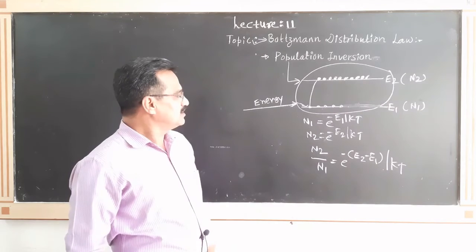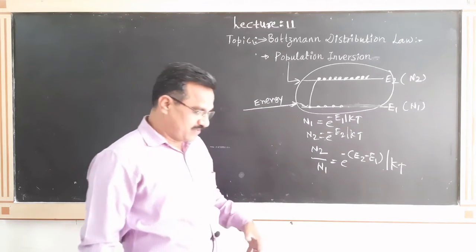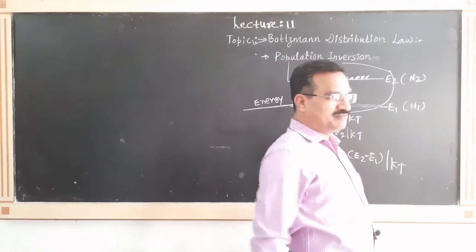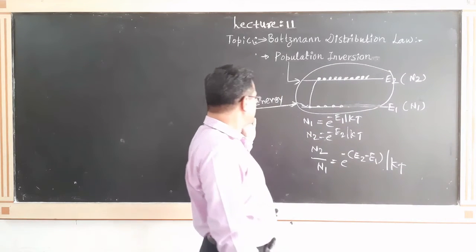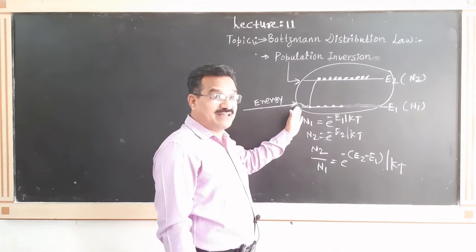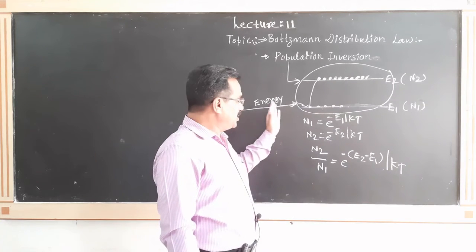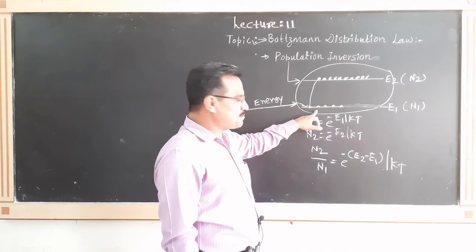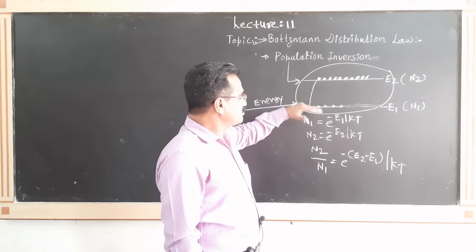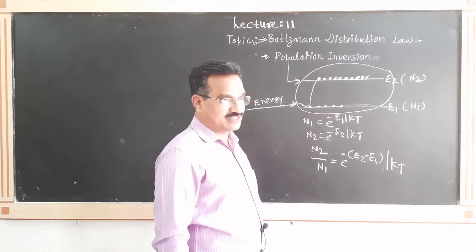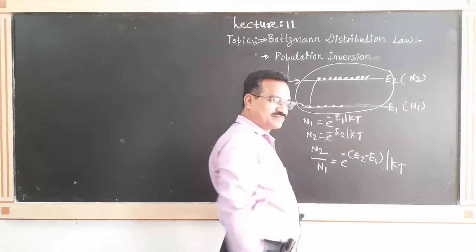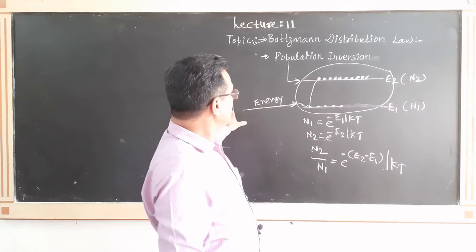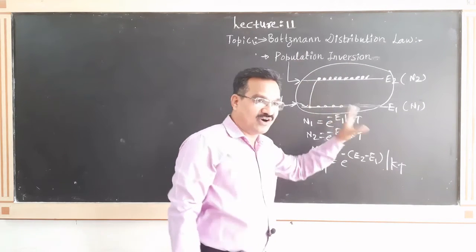Very important one, keeping the temperature constant. How will you achieve the population inversion? Population inversion is achieved by supplying external energy. Due to this energy, what will happen? That energy is absorbed by these atoms, and those atoms move from the ground state to the excited state. And you remember that there is a greater number of atoms there. At that time, we can say that the population inversion occurs.